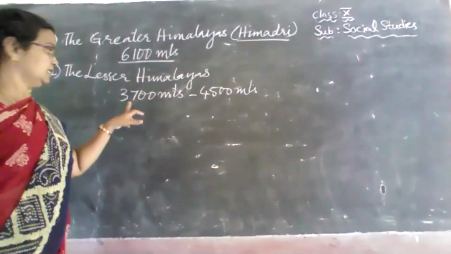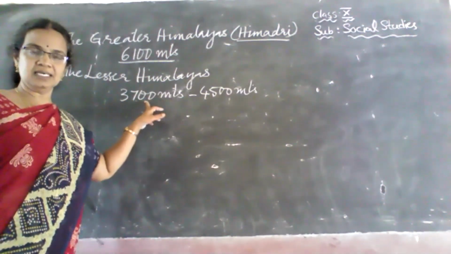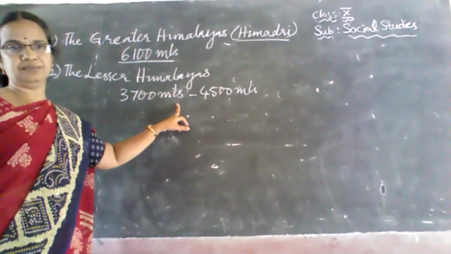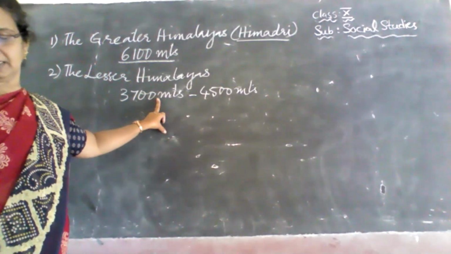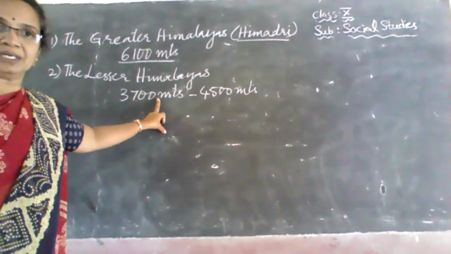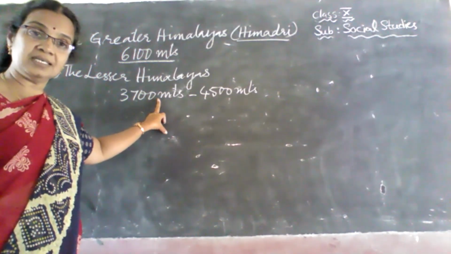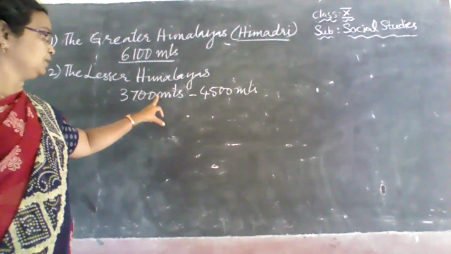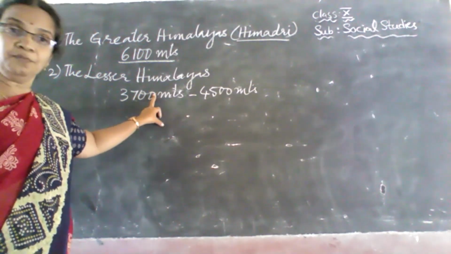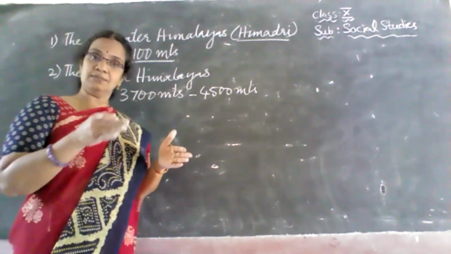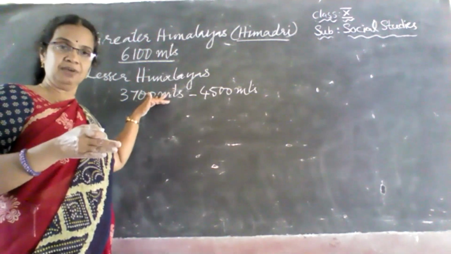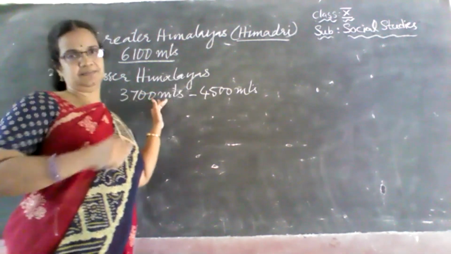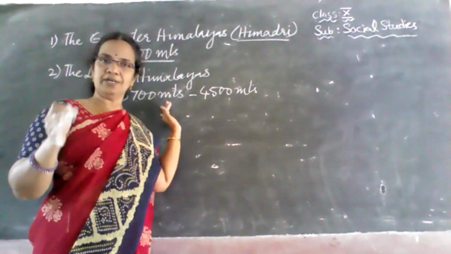So this is the mean elevation of the lesser Himalayas. And here we find various ranges like Pir Panjal and Mahabharata ranges. Those ranges are found in these areas. Along with that, in this area, we find various valleys between the ranges.